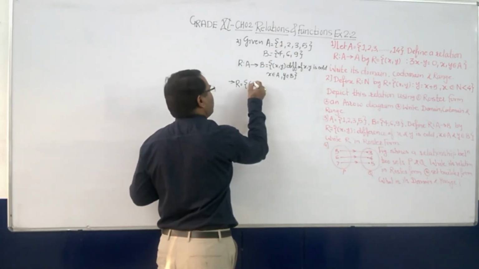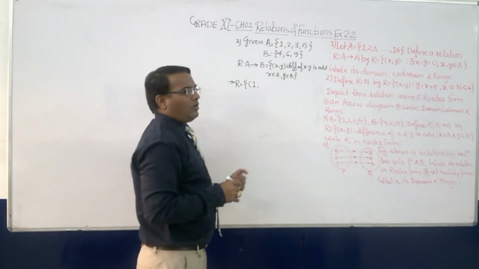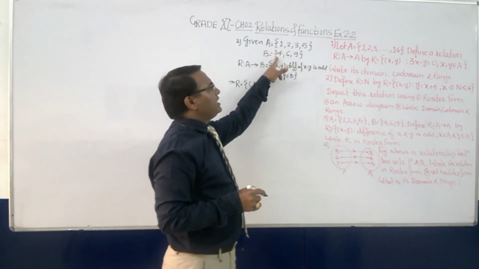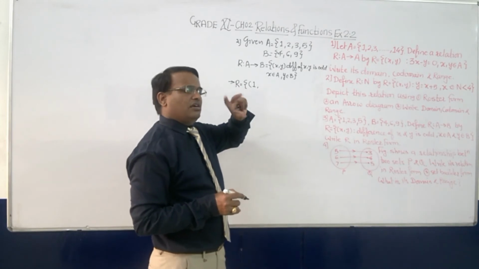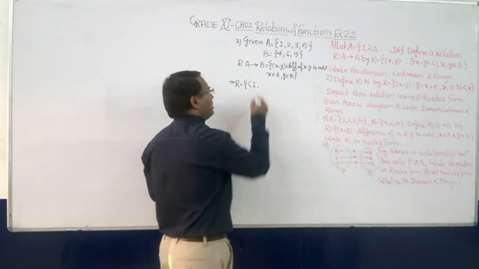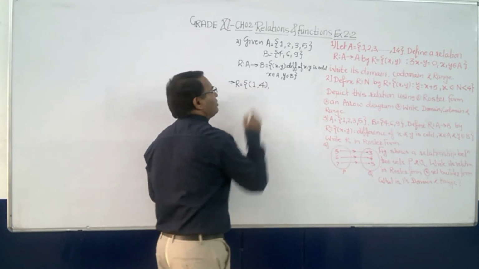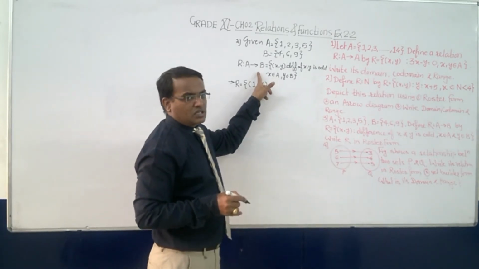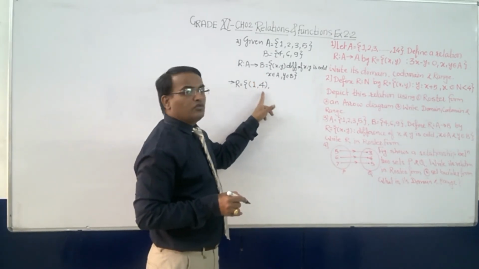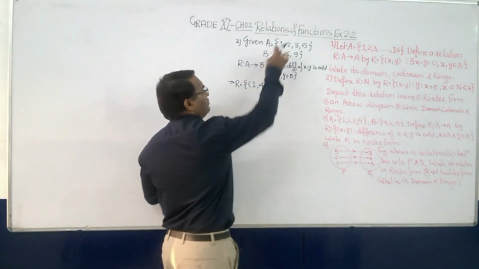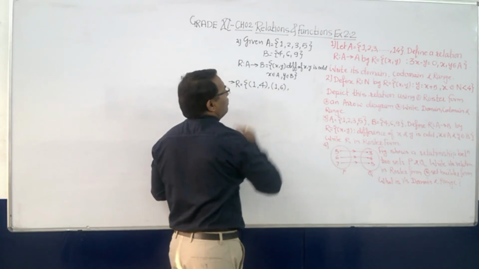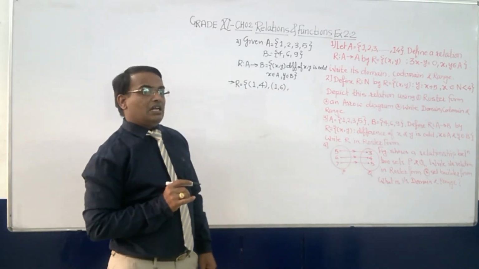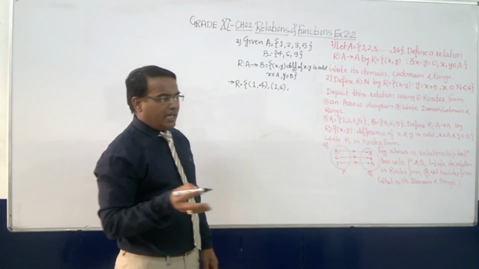So if I take 1, now what? 1 minus 4 is what? 3, because minus 3 or 3, it works. 4 minus 1 is 3. So I am going to get this required relation, because the difference between 1 and 4 is 3, which is odd. The difference between 1 and 6 is also 5, that is odd. What about the difference between 1 and 9? It is even, because 8.